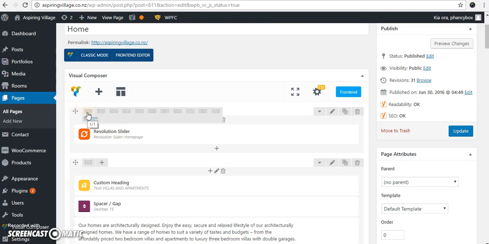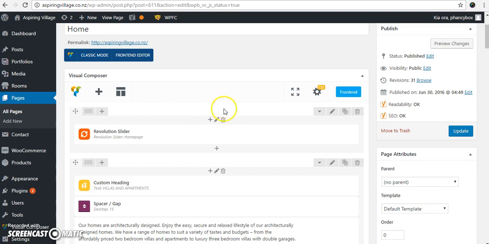So currently this row is made up of one column, which is displayed by this white square. If we wanted to, we could change it to 2 columns. And now you'll see you've got column 2 and column 1. You now also have additional icons where you could delete this column or delete this column. Bearing in mind, if you wanted to delete both of them, you could delete the entire row. I'll change that one back to a single.